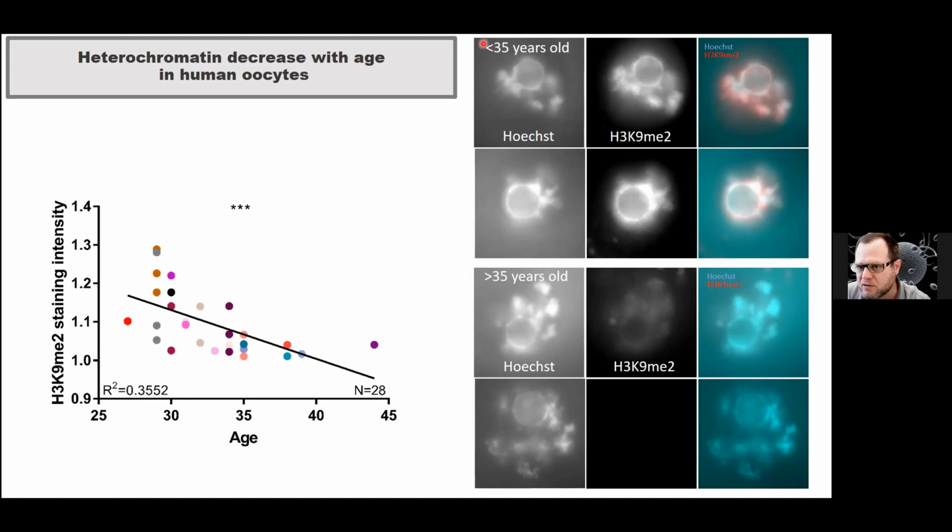And you can see under 35 years old, we get a very strong H3K9 methylation signal, and below we get much less. And you can even plot the dots where each color represents another patient, and you can see that it's kind of a biological clock of the intensity of H3K9 methylation with age in the oocytes.